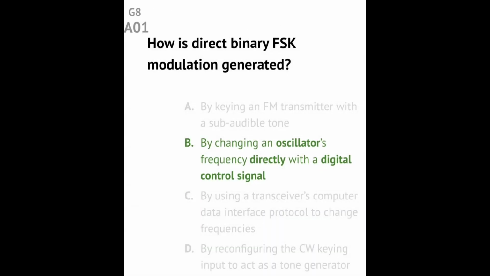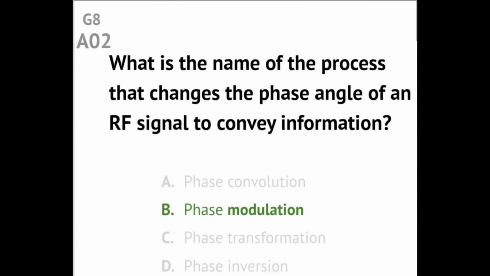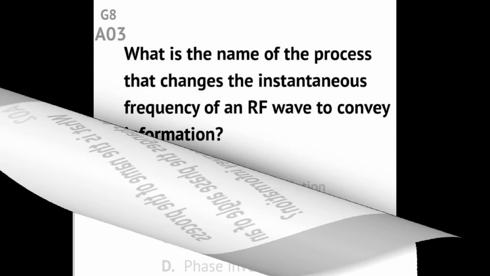Question G8A01 How is directed binary FSK modulation generated? Answer: by changing an oscillator's frequency directly with a digital control signal. Question G8A02 What is the name of the process that changes the phase of an angle of an RF signal to convey information? Answer: phase modulation.